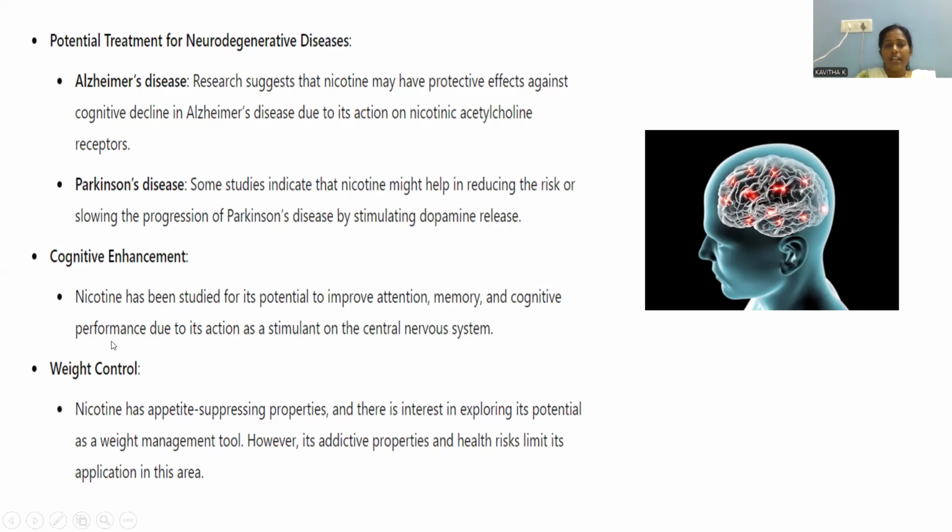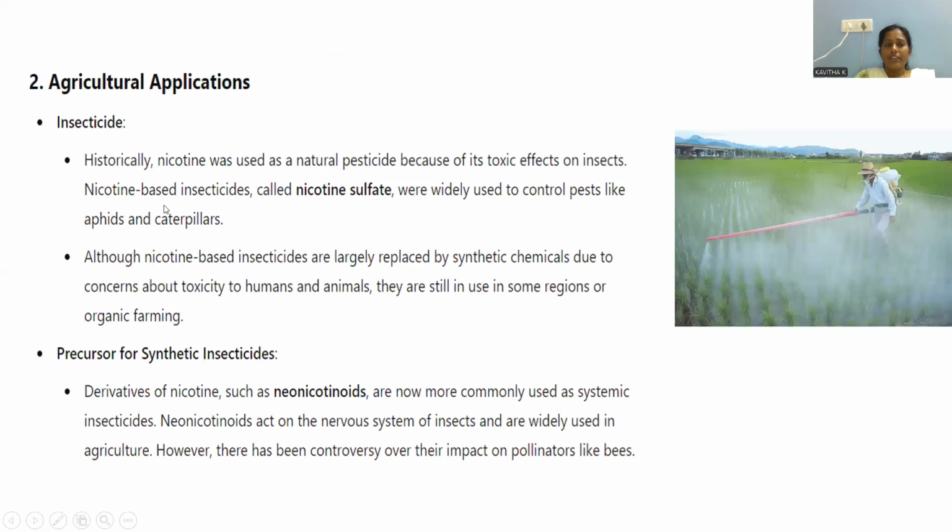Cognitive enhancement. Nicotine has been studied for its potential to improve attention, memory, and cognitive performance as well, and it stimulates the central nervous system. Being purely working upon the nervous system functioning, nicotine consumption at a particular level, in a particular dosage form, effectively improves the working tendency of the central nervous system. Weight control: consumption of nicotine also controls the weight. The important applications of nicotine in the agricultural field: nicotine is a very strong chemical.